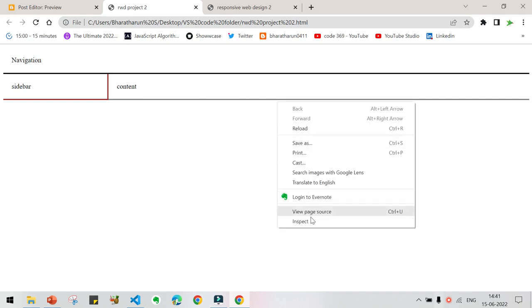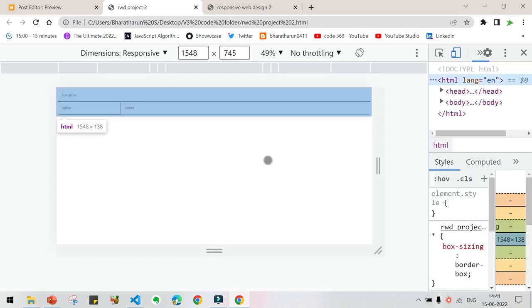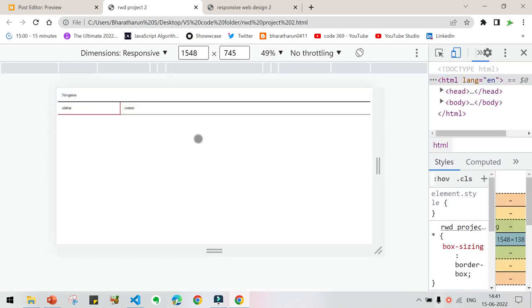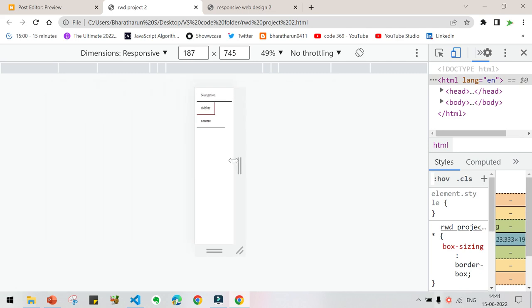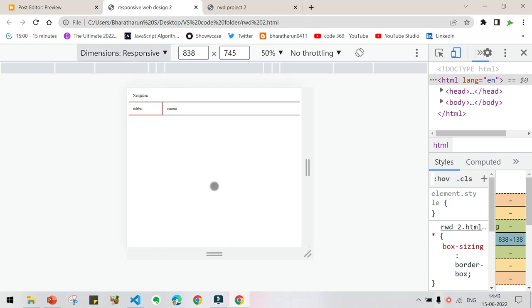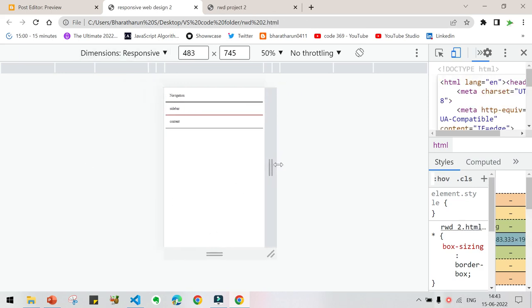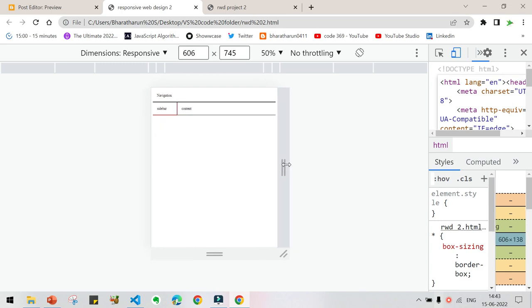So how to do it? Go to inspect. Let us see how it works. For example, I am reducing the size. Now you can see if it goes below 600 pixel, the layout gets changed.